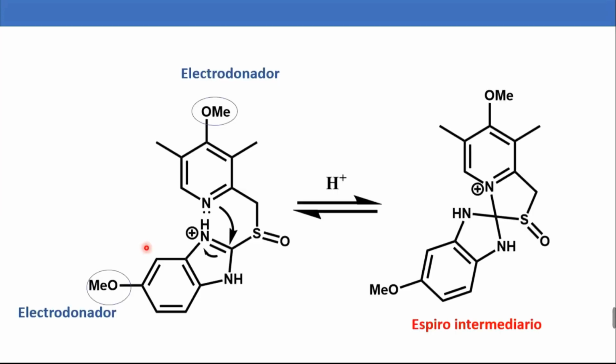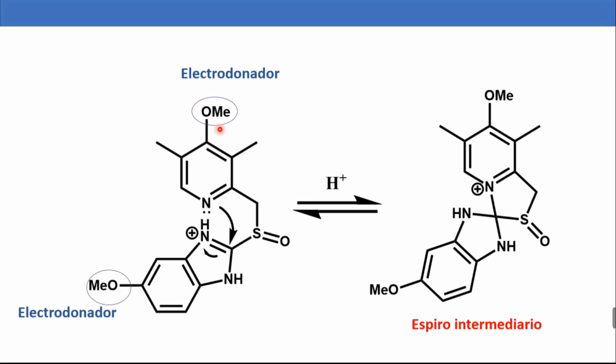The mechanism begins with the protonation of nitrogen 3 of the benzimidazole, due to the highly acidic pH of the parietal cells. This protonation is favored by electron-donating groups in position 5 of benzimidazole, such as the methoxy group. Next, we have the nucleophilic attack of the nitrogen from the pyridine, whose nucleophilicity is increased by electron-donating groups in the 4th position of the pyridine, such as the methoxy group,